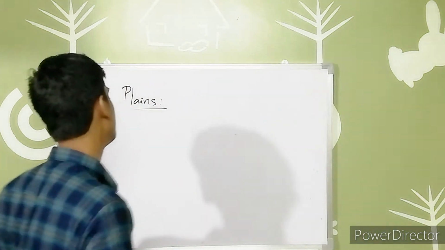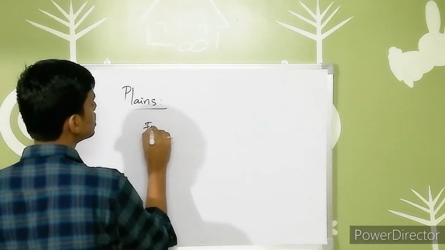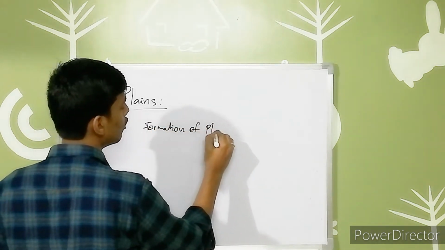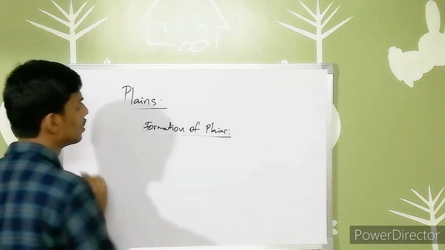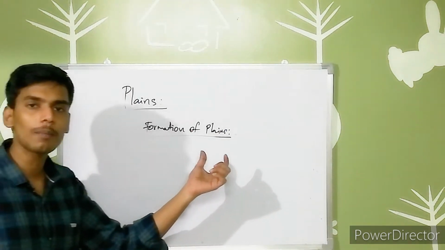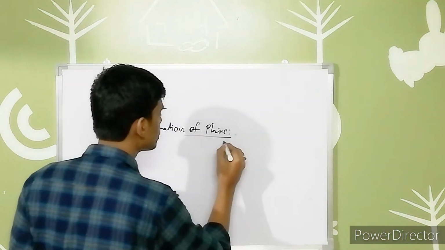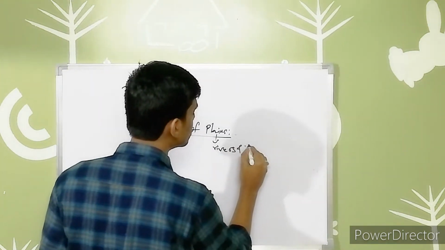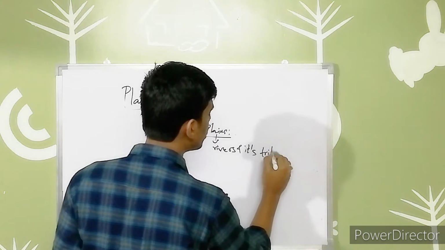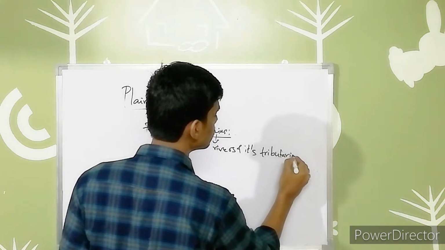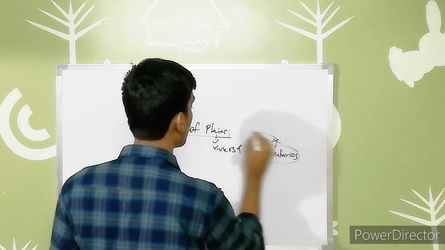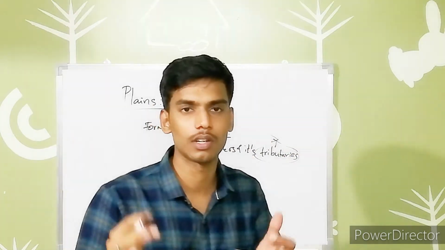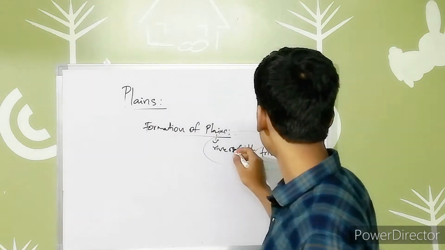So these plains, let us see the formation of plains, how the formation of plains actually occurs. The main thing we have to notice here is that plains are mainly formed by the rivers and their tributaries. Tributaries means the sub-rivers. I already explained this completely when discussing the rivers concept in our GK session, right?